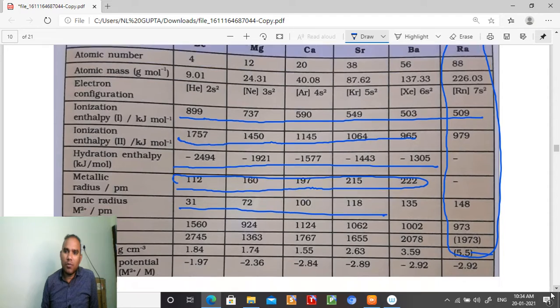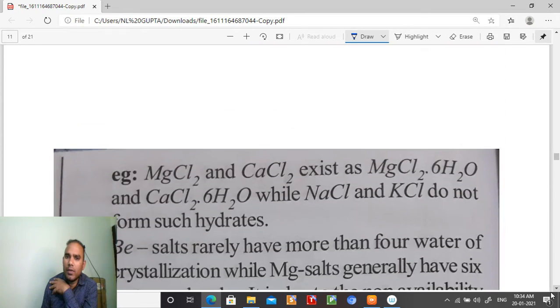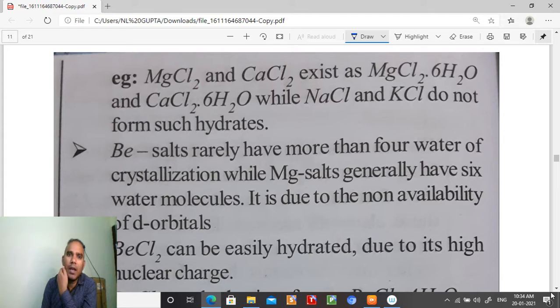Melting point and boiling point, we have to see what is happening. Melting point: 560, 924, 1124, 1064, 102. So it is decreasing, student, but the order is different. Boiling point is also decreasing, but the order is different. Density: 1.84, 1.74, 1.55, 2.63. So it is also an irregular order, student. So let us look at each point, then we have to understand.